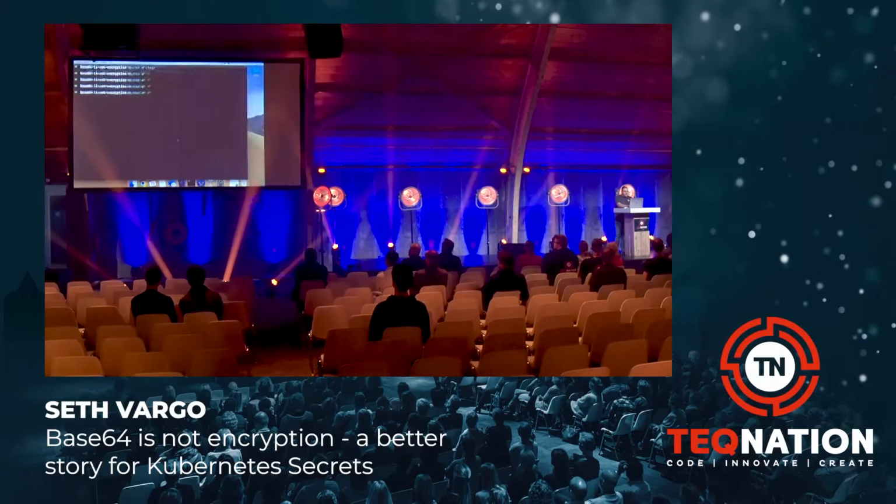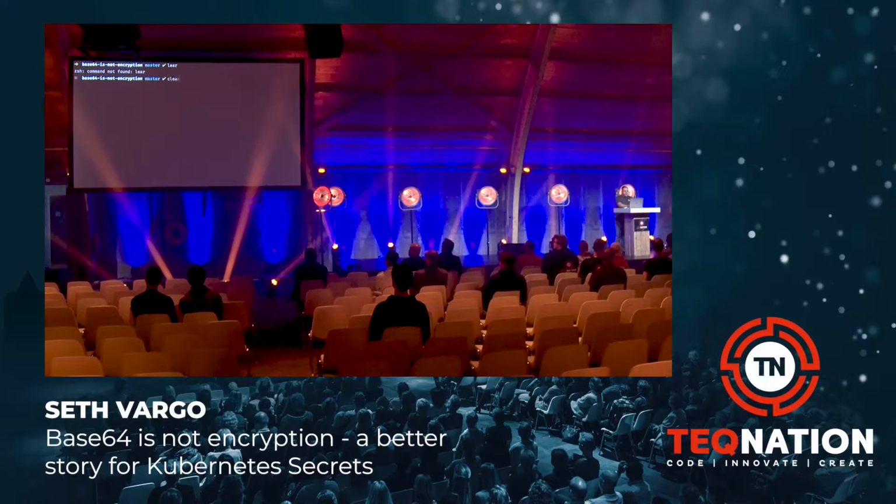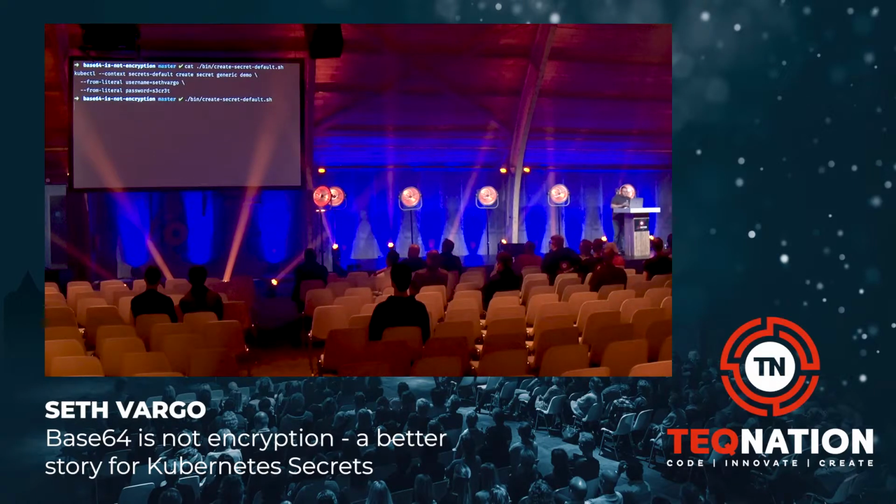And if you're not familiar with Minikube, it's just like a local tool. So it's running a Kubernetes cluster in a VM on my local laptop. So what I'm going to do here is I'm going to create a Kubernetes secret, create secret default. So all I'm doing is I'm running kubectl with a particular context because I have a couple Kubernetes clusters running. I'm creating a secret named demo, and I'm giving it a username of Seth Vargo and a password of secret. So let's go ahead and run this. And you can see that our secret was created.